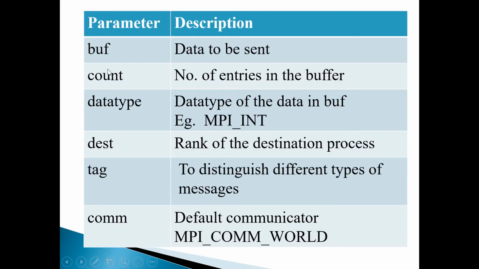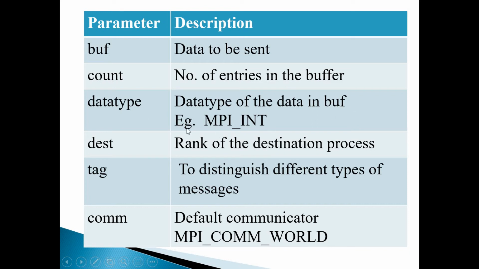So what are the arguments which are needed for the MPI_Send API? First in sequence is buffer, the data to be sent, which it holds. Count is the number of entries in the buffer. Then datatype is the data type of the data in the buffer.